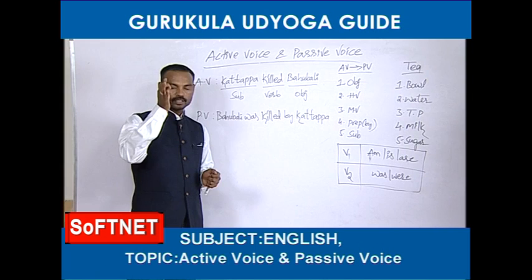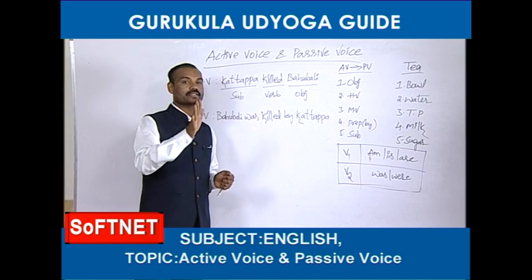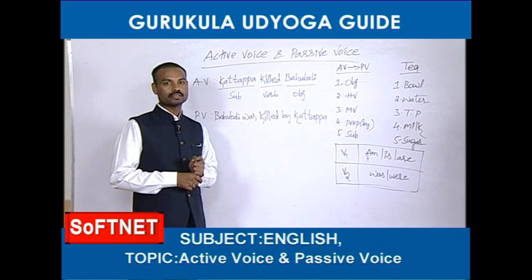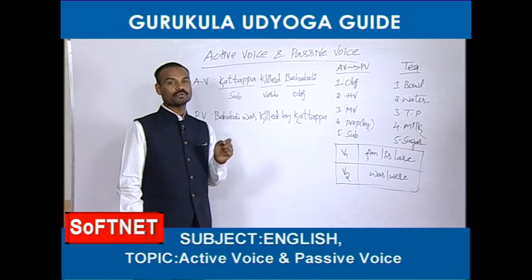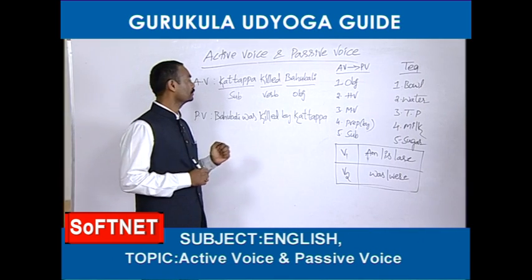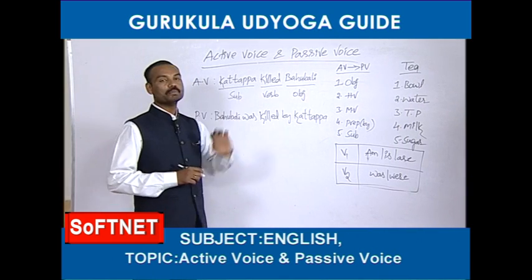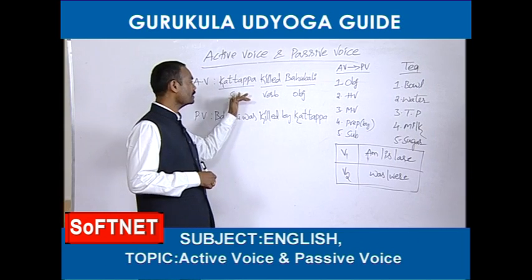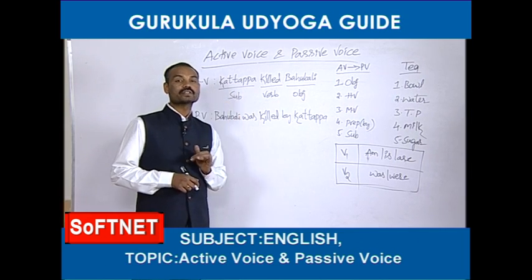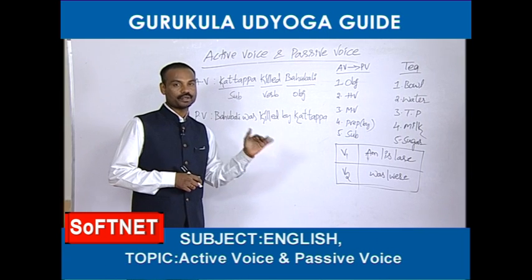The sentence which starts with the subject is called active voice. For example, Kattappa killed Bahubali. In this sentence, Kattappa is the subject. Like this, if any sentence starts with the subject, that is called active voice.